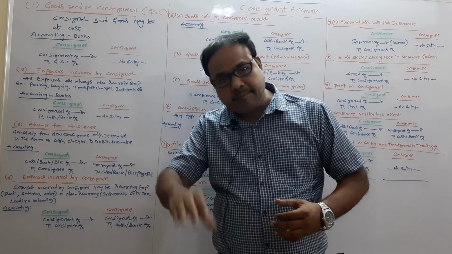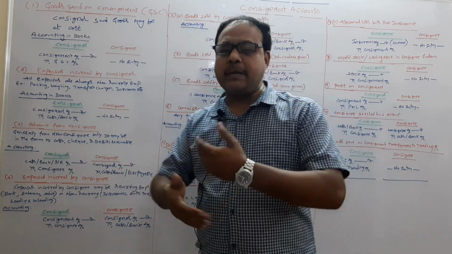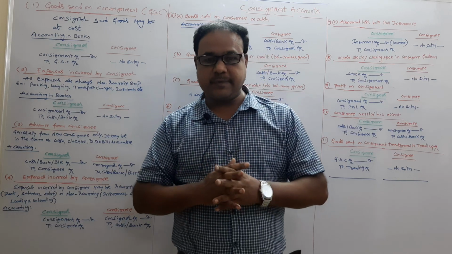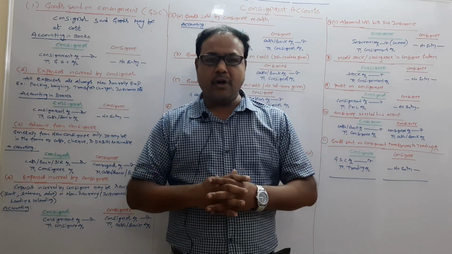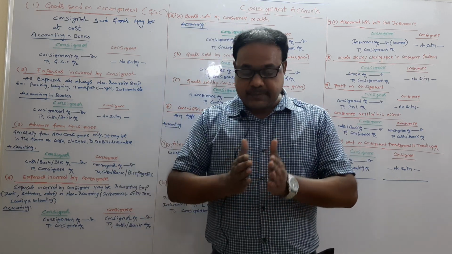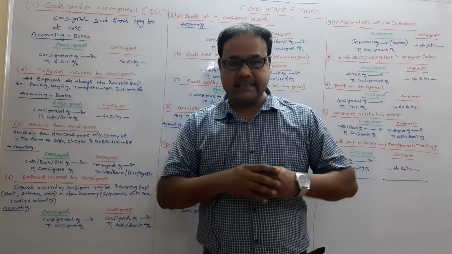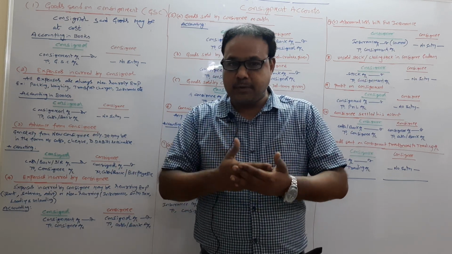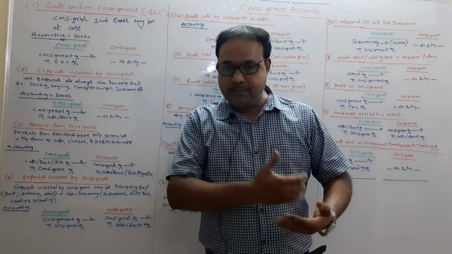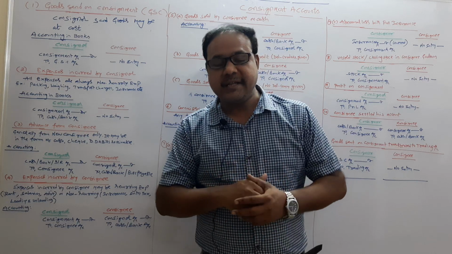Reimbursement means paying back. Now, the consignee incurs two types of expenses. They are recurring expenses and non-recurring expenses. Non-recurring expenses means expenses incurred once in the life of the product. Example, from the consignee's place of transport to the consignee's godown, in between, whatever expenses are incurred are called non-recurring expenses.